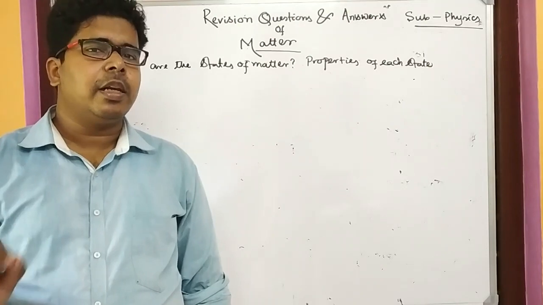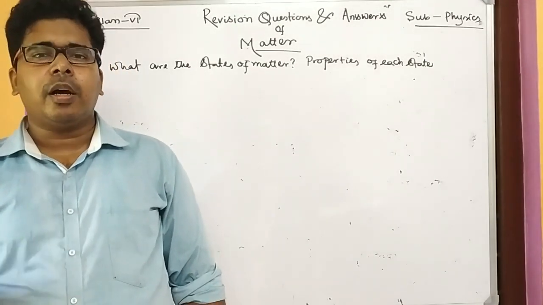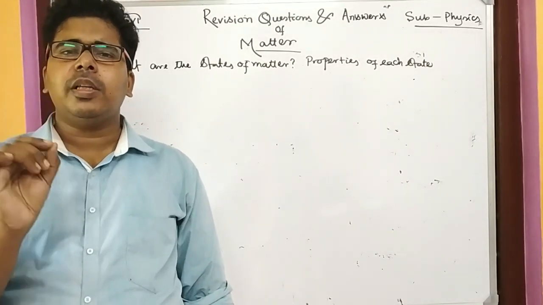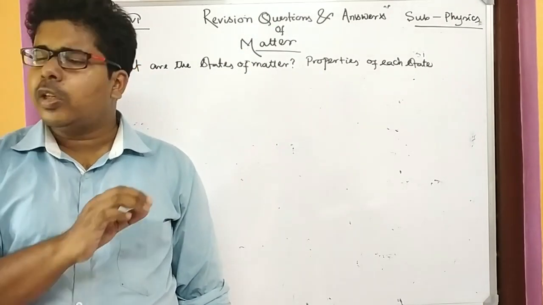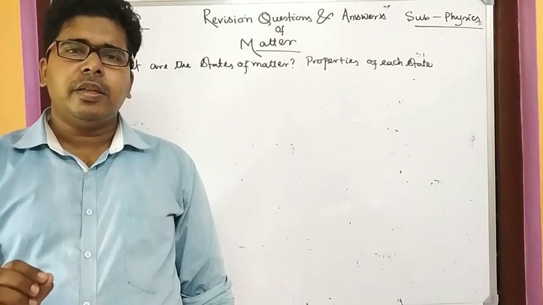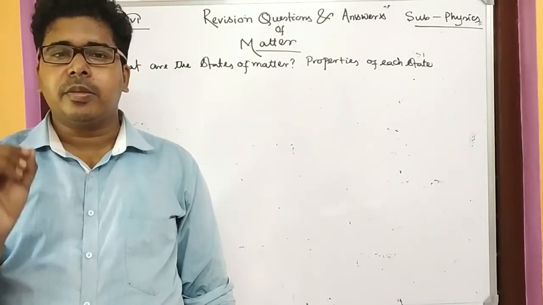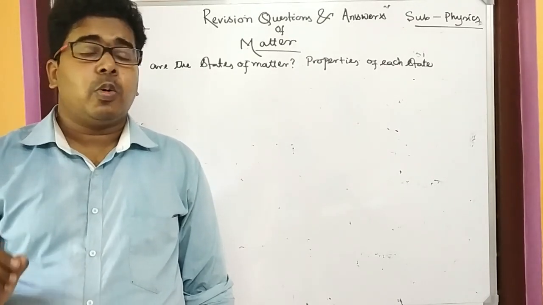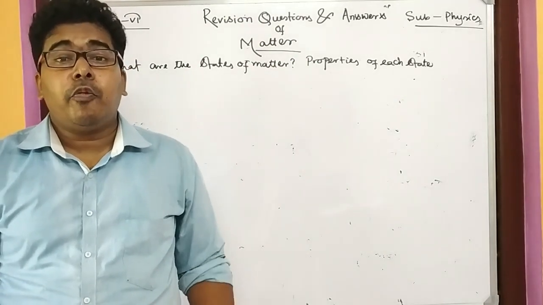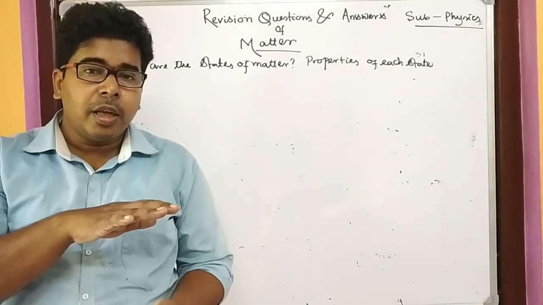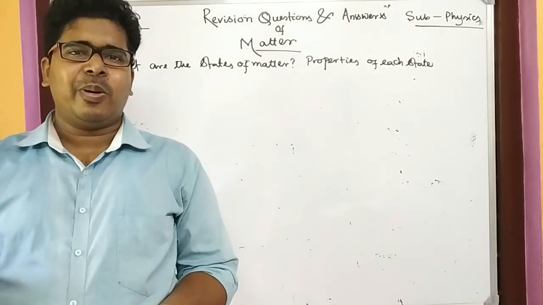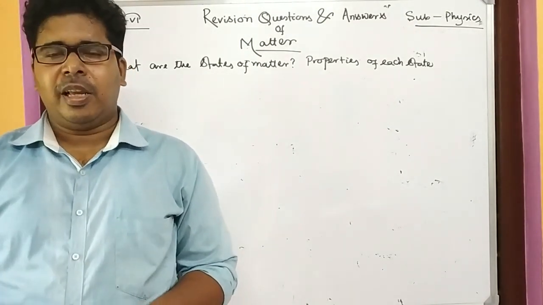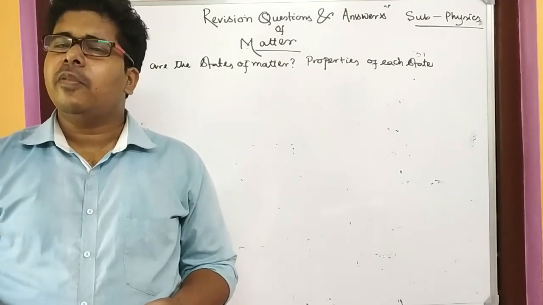I have explained a little bit, but it is not enough. So you have to remember that viscosity is not valid for solid. For liquid it is valid more, and it is mainly shown in liquid. Viscosity is nothing but the frictional force between the layers of the liquid. And for gas it is very less.